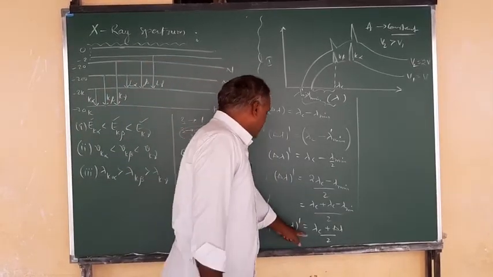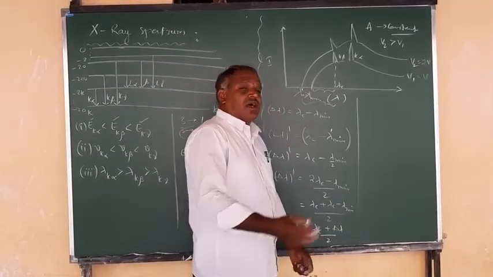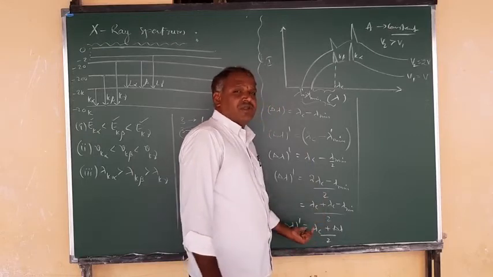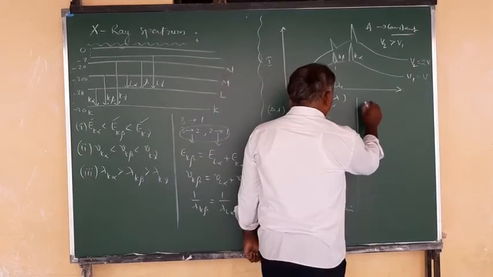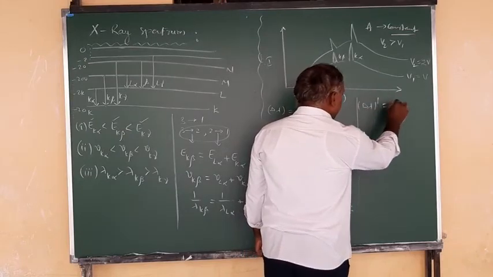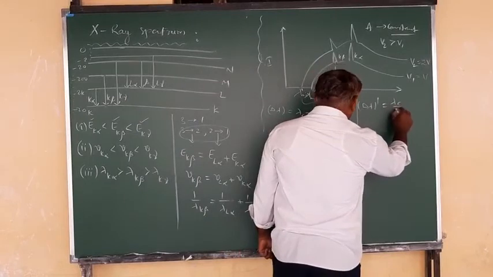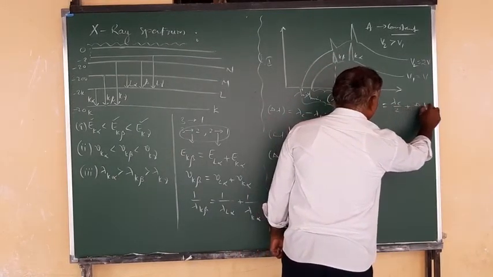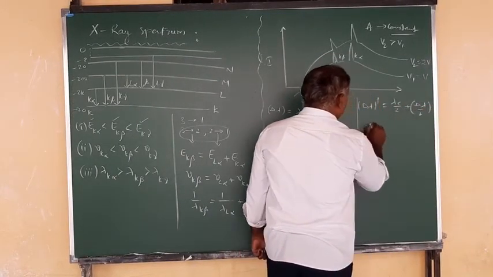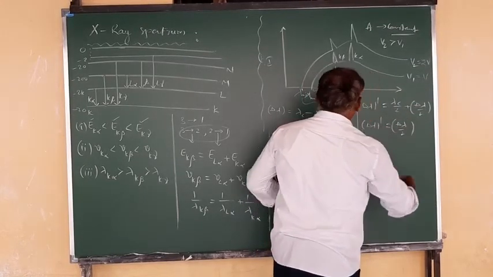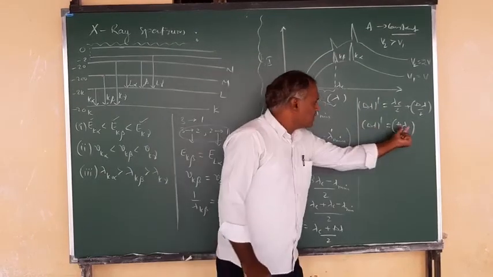You can observe here that it increases to more than half of its initial wavelength difference. The change in the wavelength, delta lambda dash, is equal to lambda C by 2 plus delta lambda by 2. See here, the new difference includes delta lambda by 2, while the initial difference is delta lambda, so it is half of that.